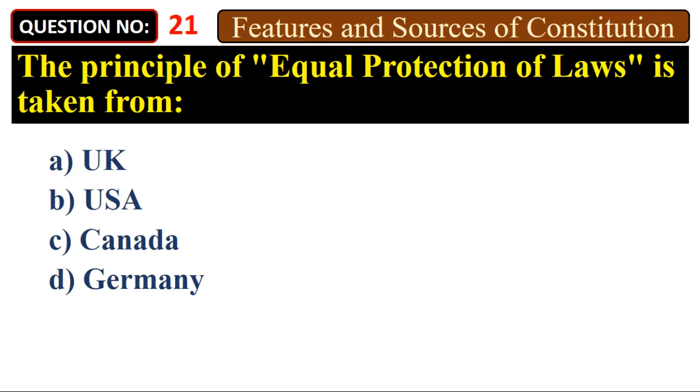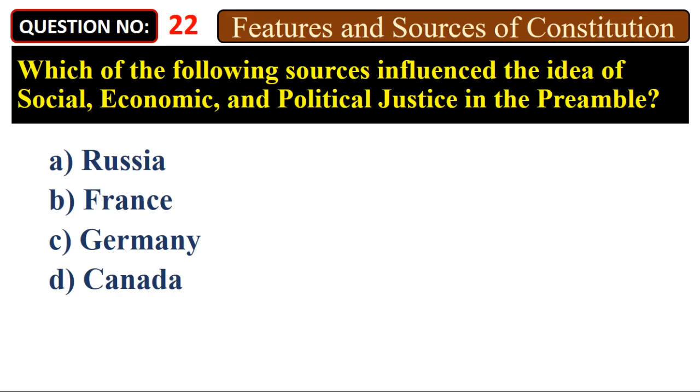The principle of equal protection of laws is taken from A. UK, B. USA, C. Canada, D. Germany. Answer: B. USA. Which of the following sources influenced the idea of social, economic, and political justice in the preamble?